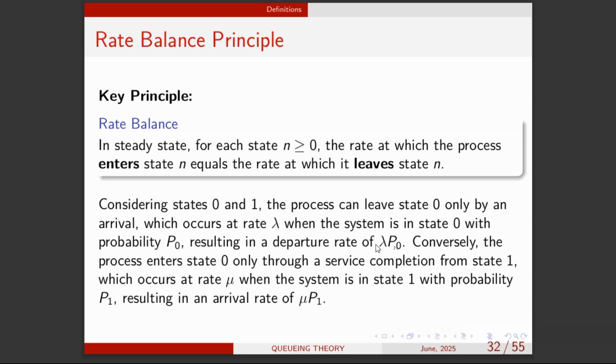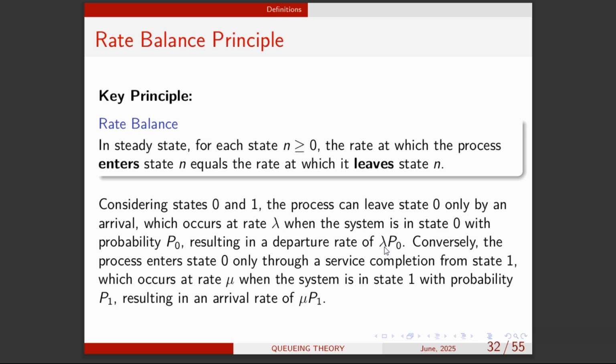So how do we get into the state of having no customer in the system? Whenever you see lambda, it means that somebody is arriving into the system. So you arrive into the state of nobody being in the system. You understand? That is one condition. You arrive and then there's nobody. You are the first person coming. So when you arrive, the state you met is that nobody was there.